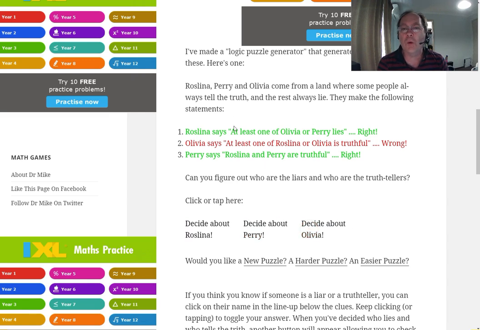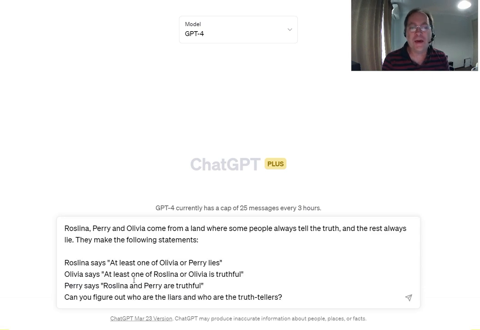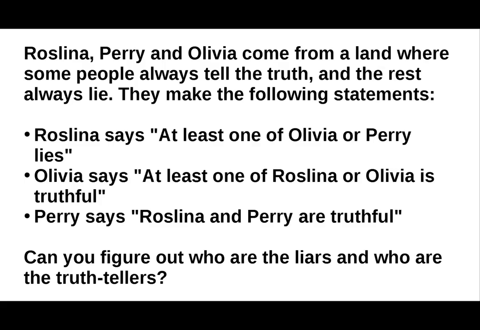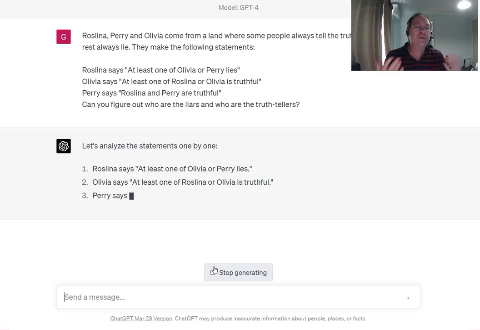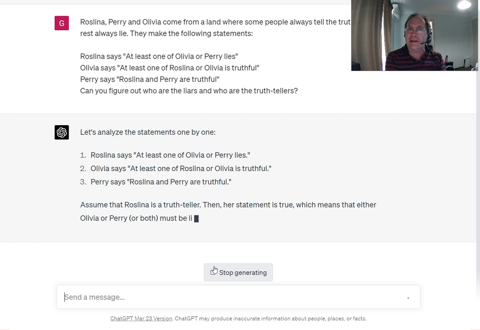So yeah, we could try giving it an easier puzzle. Why don't we see what GPT-4 says about the same thing? Alright, so we're about to ask GPT-4. Paste the same puzzle in. You can pause the video if you like and see if you're smarter than ChatGPT 4. Olivia, so it's restating the puzzle, which is not a bad idea. At least it's actually read the puzzle.